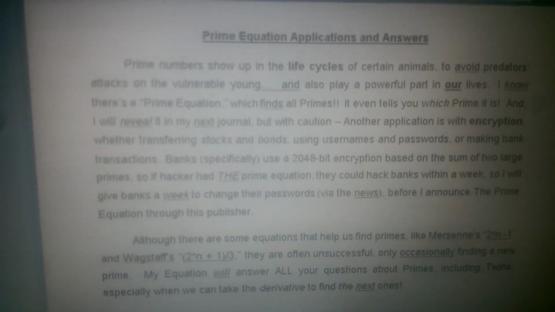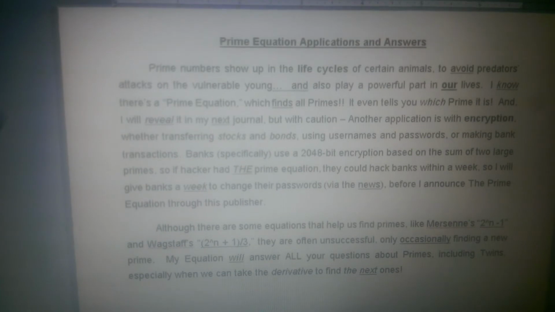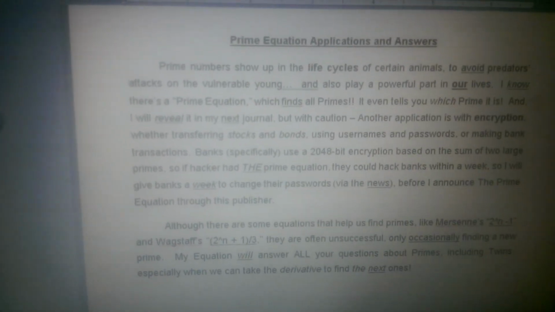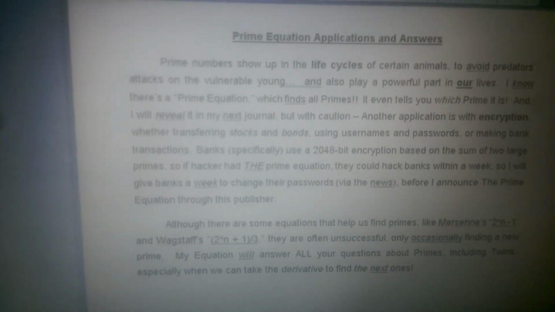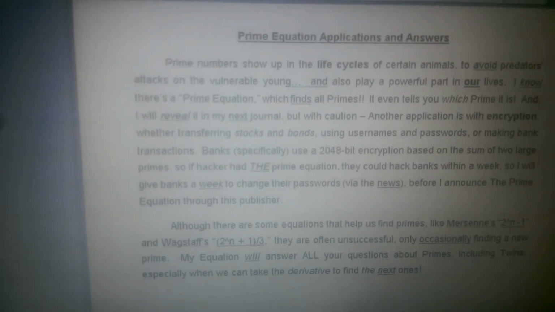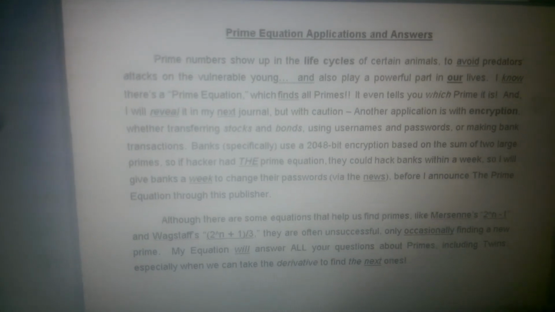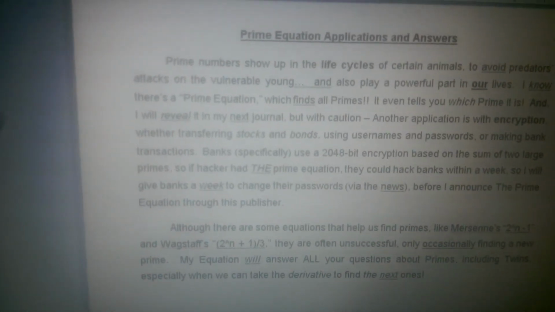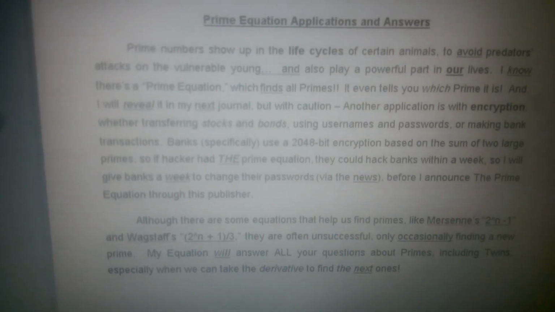All right. Now I'm going to talk about the prime equation. Prime numbers show up in the life cycles of certain animals to avoid predators' attacks on the vulnerable young. They also play a powerful part in our lives. I know the prime equation. It helps you tell which prime it is. So, for example, 29 is the 10th prime. It would tell you that. It would say 29 is the 10th prime, or what is the 100th prime, and it would tell you that as well. I would reveal it in my next journal, but I've been having such a hard time getting these out. I don't know how I'm going to communicate to you people.